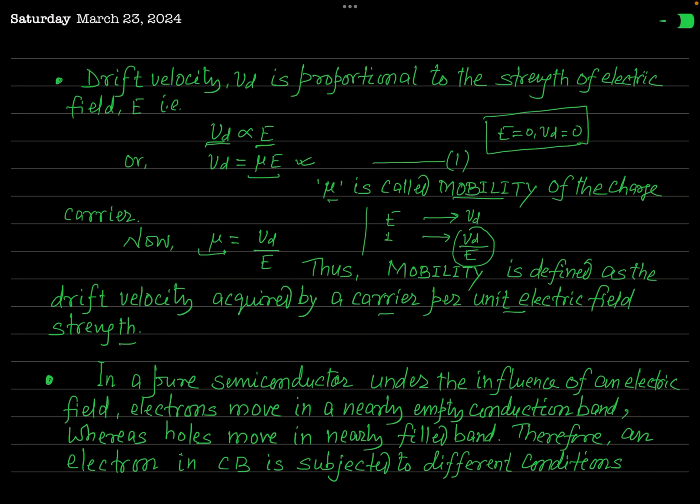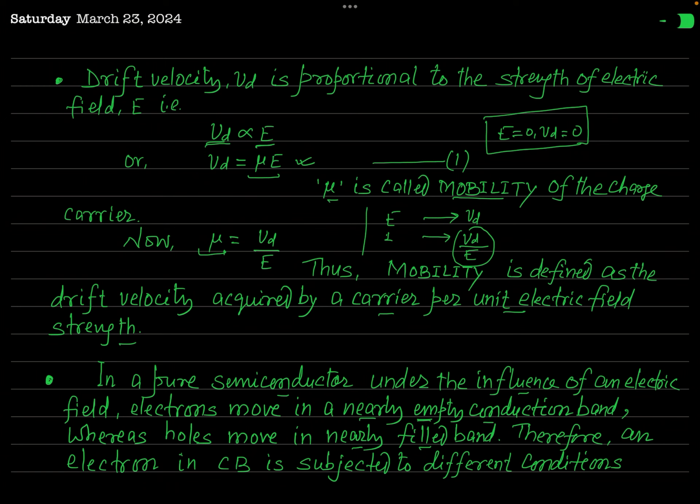That fact I have written here for your convenience. You can see in a pure semiconductor, under the influence of an electric field, electrons move in a nearly empty conduction band, mark this, whereas holes move in a nearly filled band. Okay?